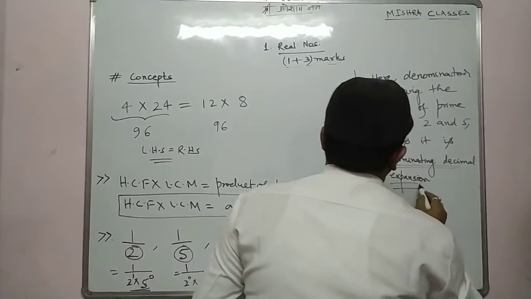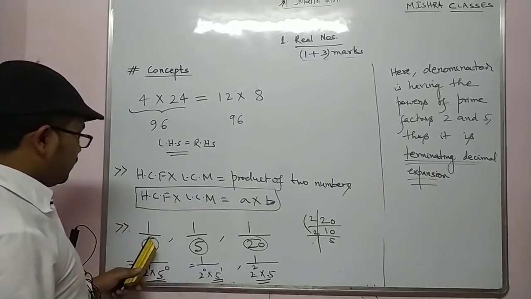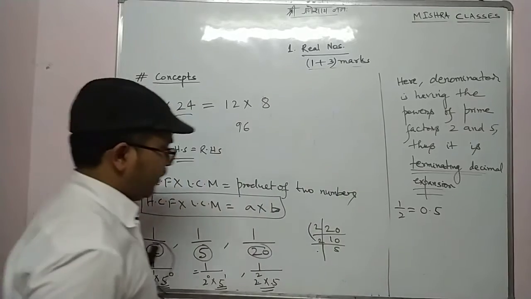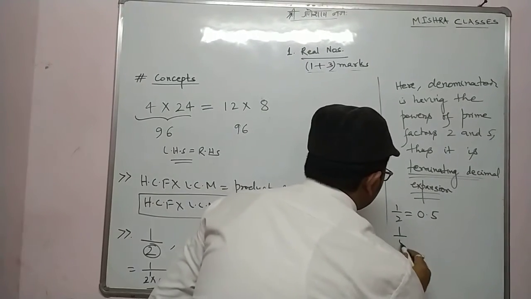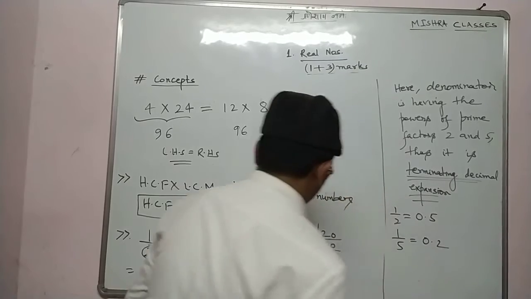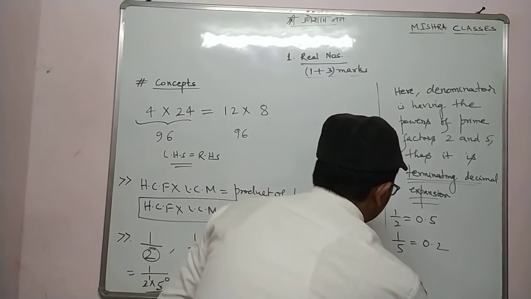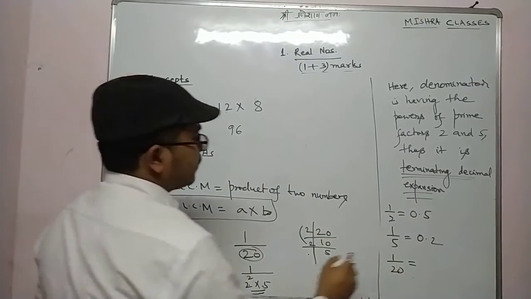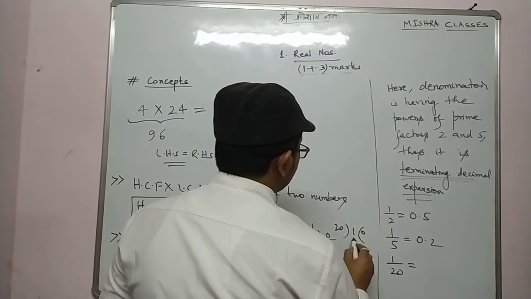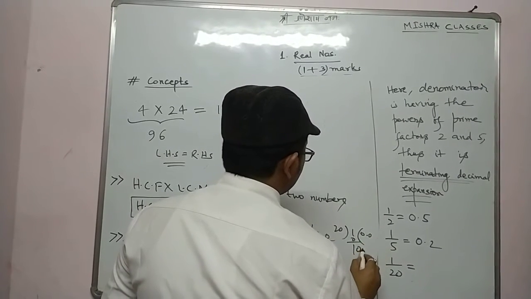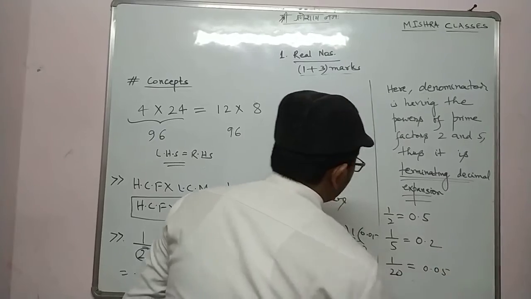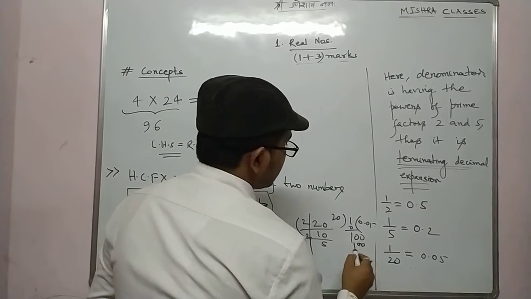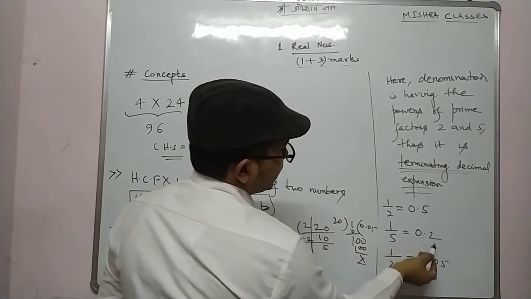Is it clear? Terminating decimal expansion means what? If I solve 1 by 2, how much will I get? You can check it by yourself. You will get 0.5. If I do 1 by 5, I'll have 0.2. If I do 1 by 20, I get 0.05. What we are observing is that in all the cases the remainder is 0. That means after the decimal the digits terminate, stop.